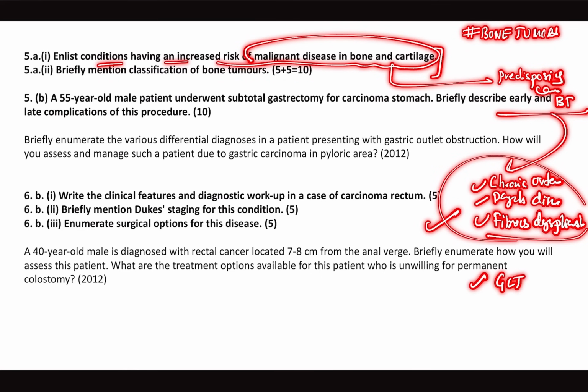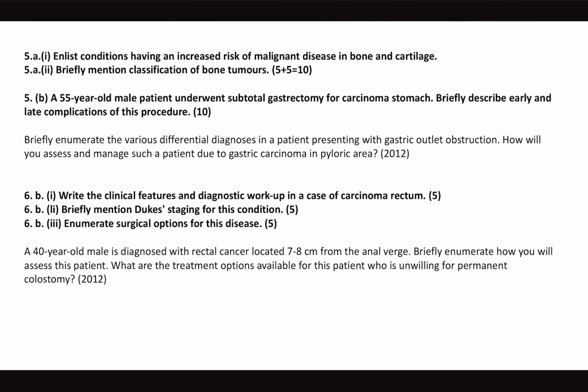Otherwise, giant cell tumor is a benign tumor which can turn into malignant. It acts like a malignant. So you need to know the pre-malignant conditions of the bone and cartilage. Chondroblastoma can turn into chondrosarcoma. Osteoblastoma can turn into osteosarcoma. Okay, so these kind of things they are expecting.